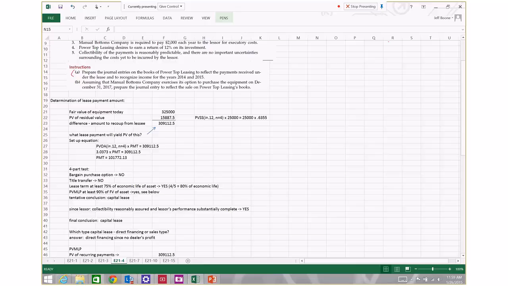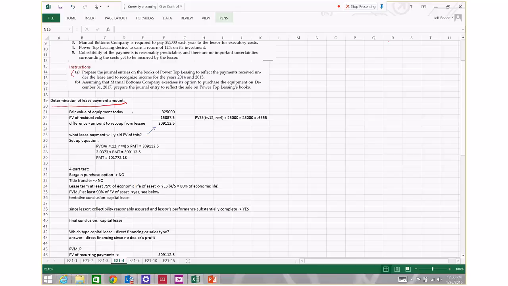So, first thing we've got to do is figure out how much this lessor is going to charge the lessee under the terms of this lease. We're not told explicitly what the lease payments are. All we're told is information about what the value of the equipment is worth today, what the value of the equipment is worth at the end of the lease term, and what rate of return the lessor wants to earn. So with all of that information, we're able to calculate what lease payment the lessor is going to demand of the lessee. And here's the way we do it.